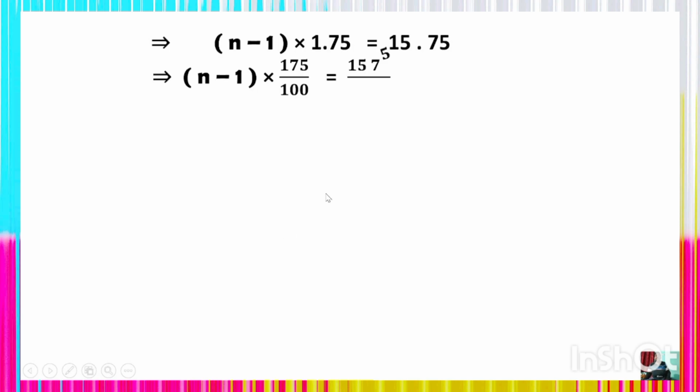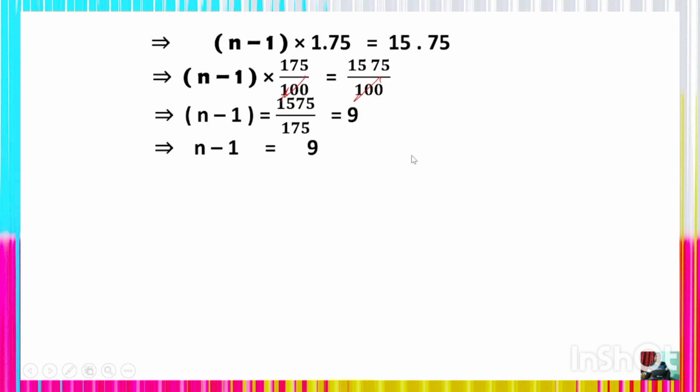So n minus 1 whole into 175 by 100 is equal to 1575 divided by 100. So you can cancel here. You can cancel the 100 also. Look at here, the denominator on both sides you can cancel, right? And after cancellation you will get n minus 1 is equal to 1575 divided by 175, which is 9.